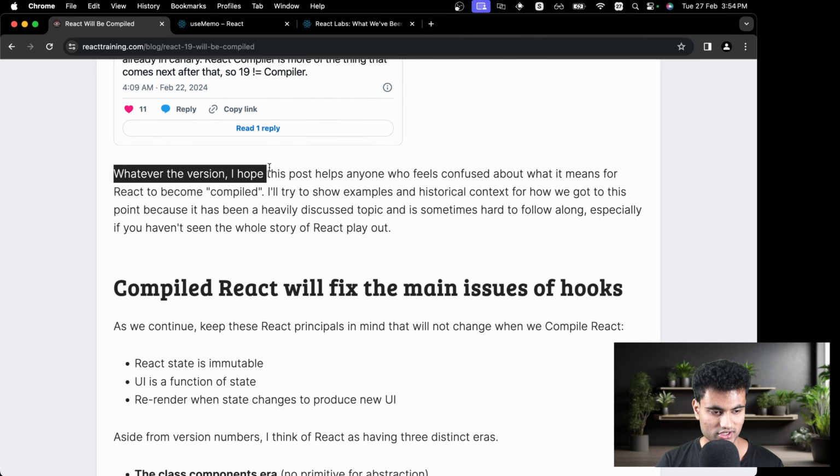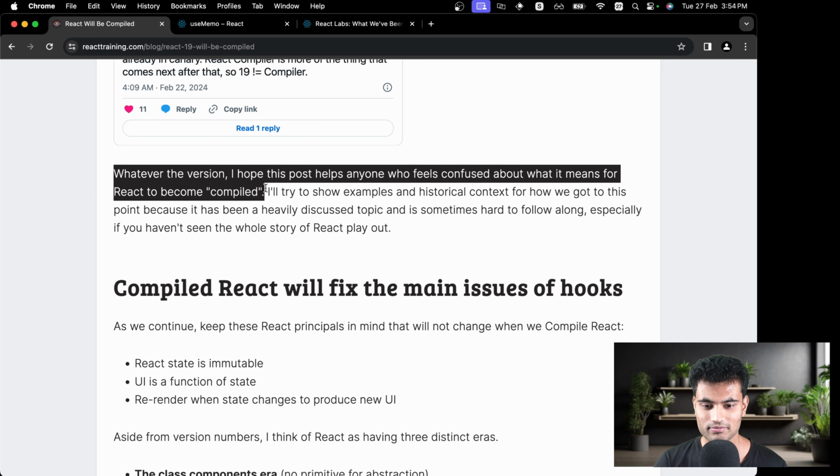So whatever the version, I hope this post helps anyone who feels confused about what it means for React to become compiled. And I was the same person, right? I saw Twitter and there was a lot of different buzz around React being compiled, and I was very scared to ask anyone. So I thought let's see what's going on, and apparently one newsletter sent me this. I just had a read before making this video, so I already know what's up. But as we read, everything will start making much more sense to you.